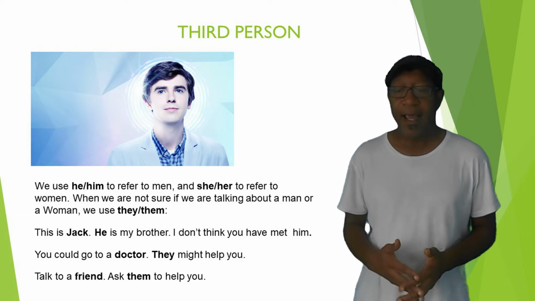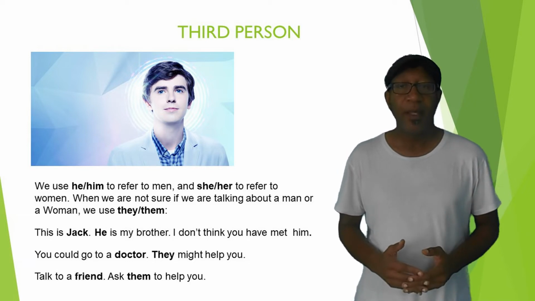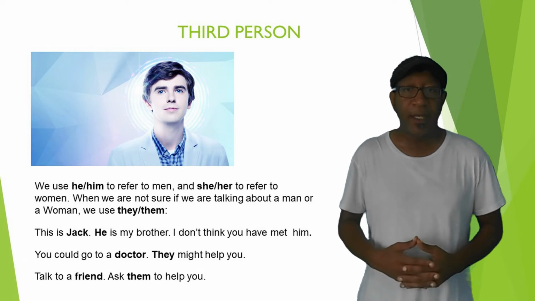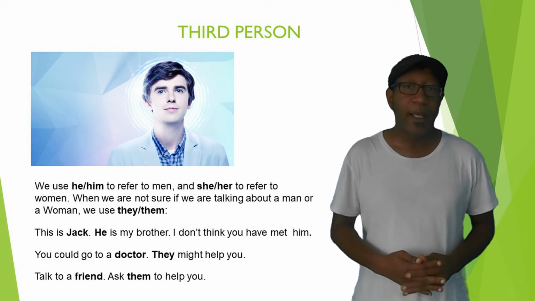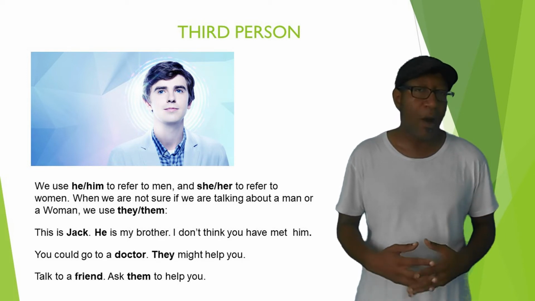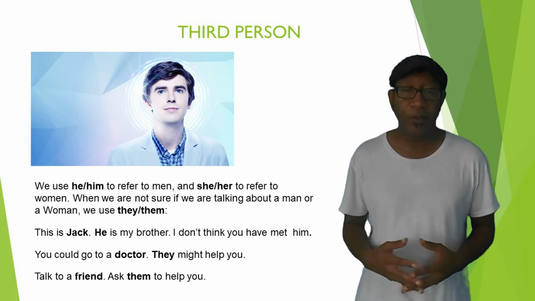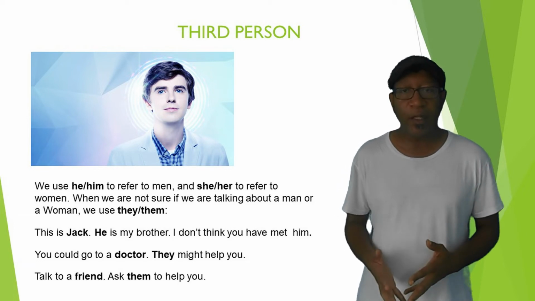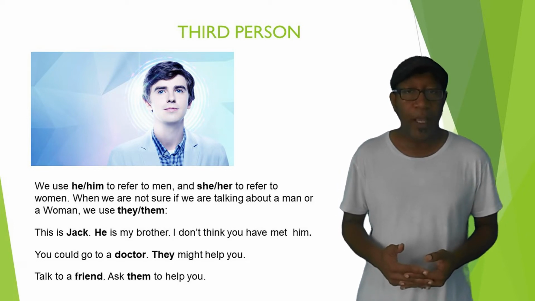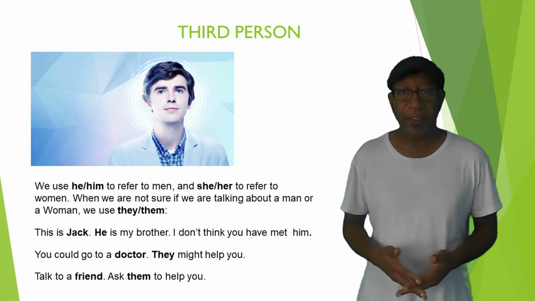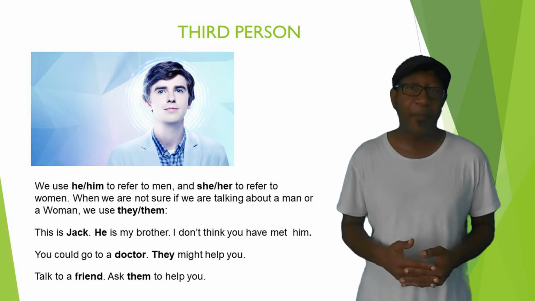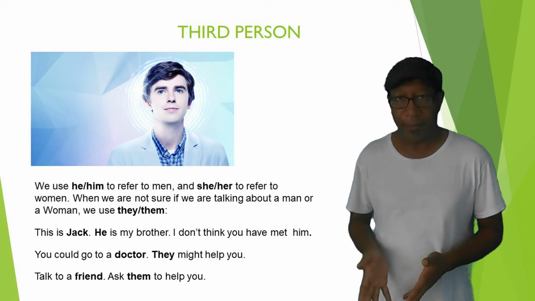Talk to a friend, ask them to help you. And in the image we have a frame of the series The Good Doctor. In this case the doctor is a man, but when you say only the word doctor in English, you cannot identify if it's a man or a woman. So when you talk back about this word, you have to refer back by using they or them.